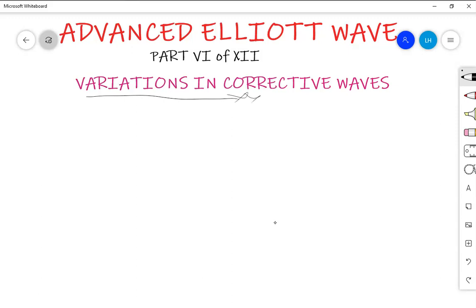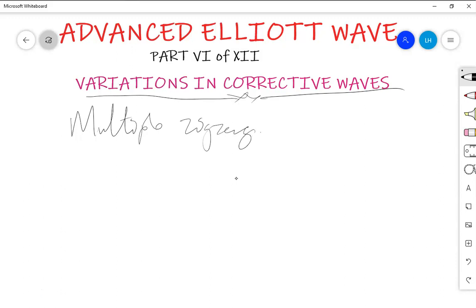I don't talk everything here because the content may go beyond this. We cannot talk everything in a single session. So now let us see another form of variation, a multiple zigzag.